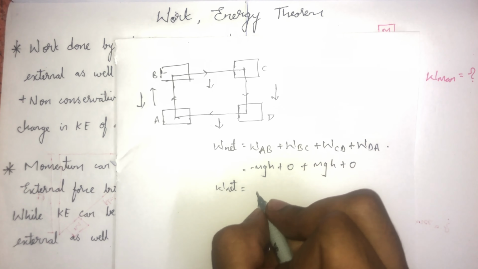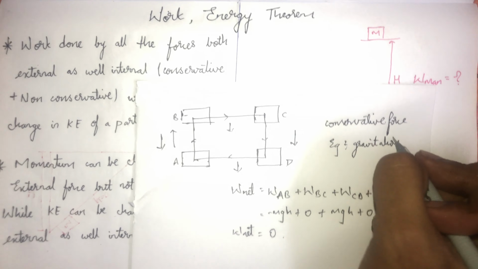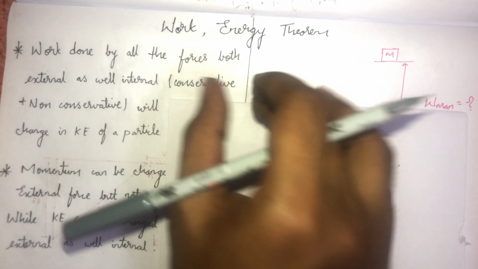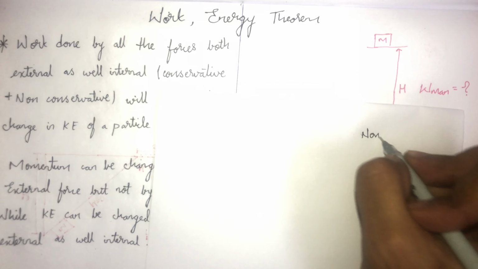Then what about the non-conservative forces? The forces in which the work done in moving a body around a closed path is not equal to 0 are known as non-conservative forces. Examples of conservative forces are gravitation, elastic force, electrostatic force, etc. And in the case of non-conservative forces, where work done in a closed path is not equal to 0, an example is friction.